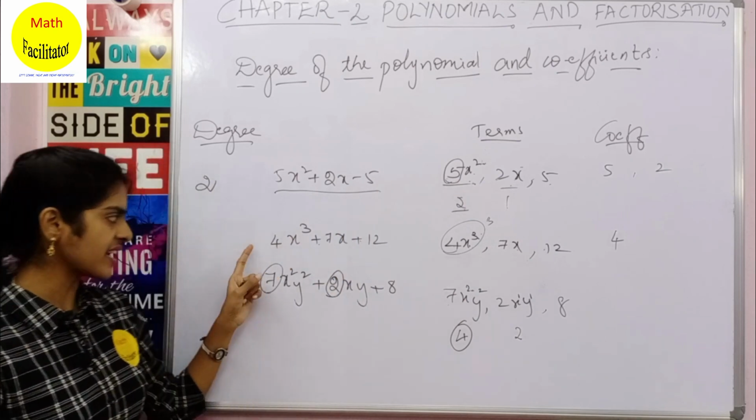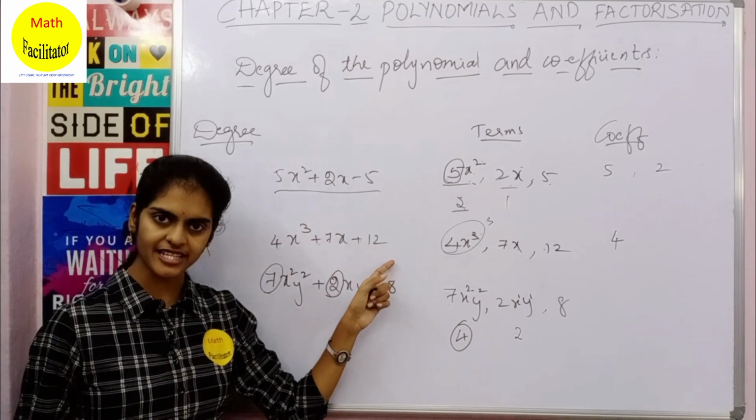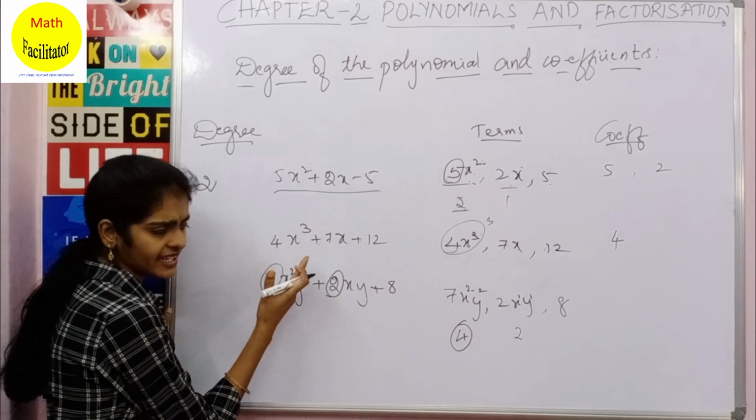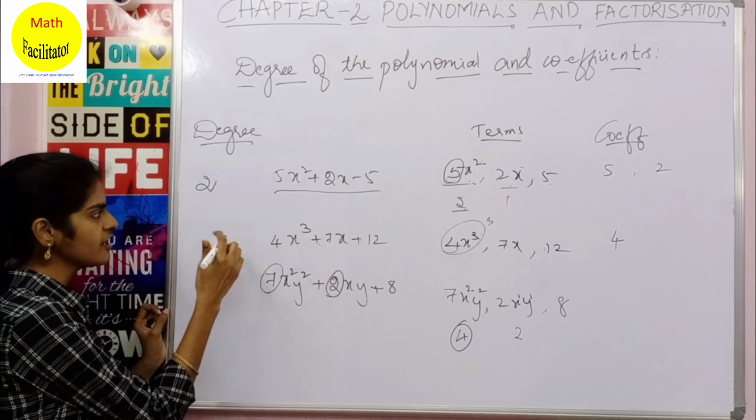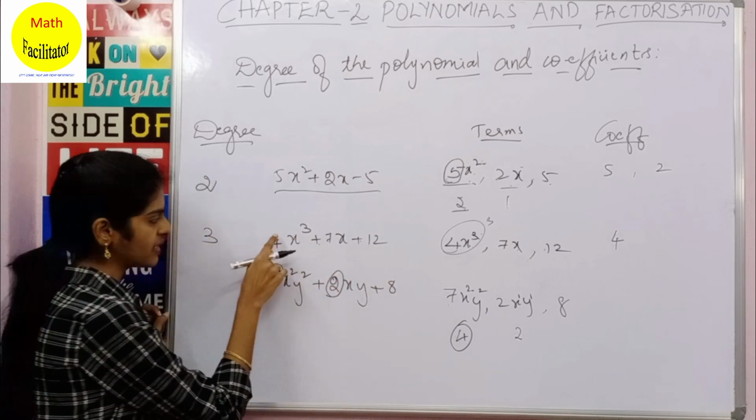Okay, so let us find the degree of 4x cube plus 7x plus 12. Just by looking at it, you can say that for x cube, 3 is the highest power, so the degree of this complete polynomial is 3.